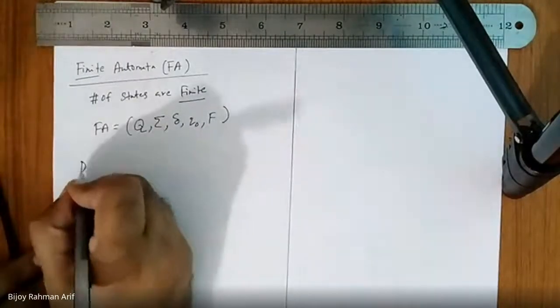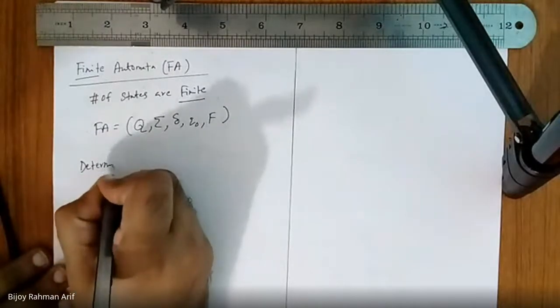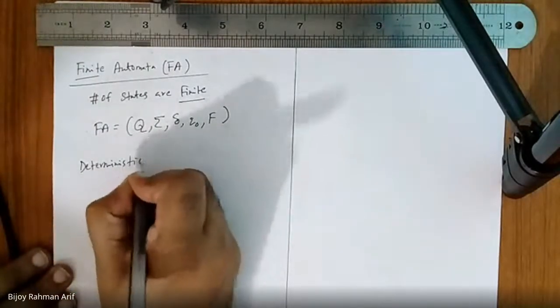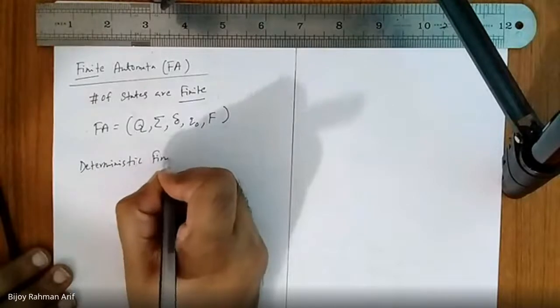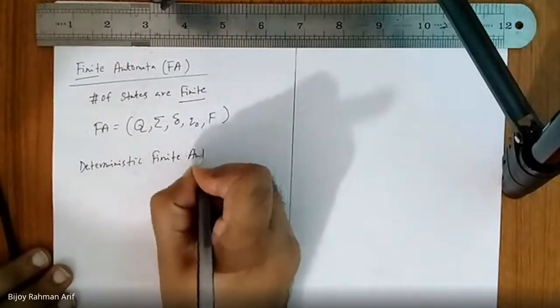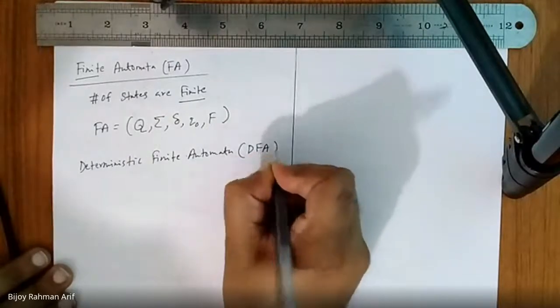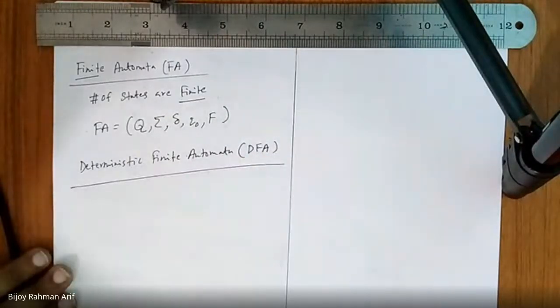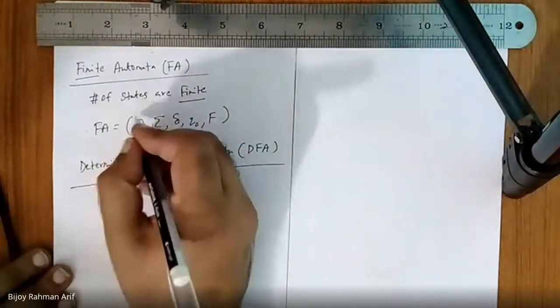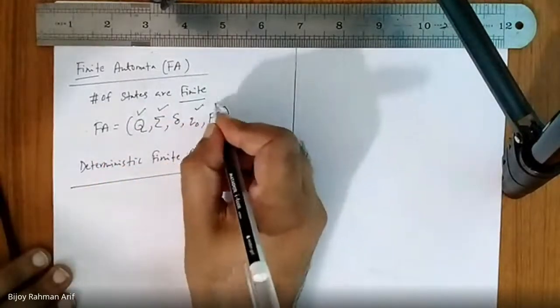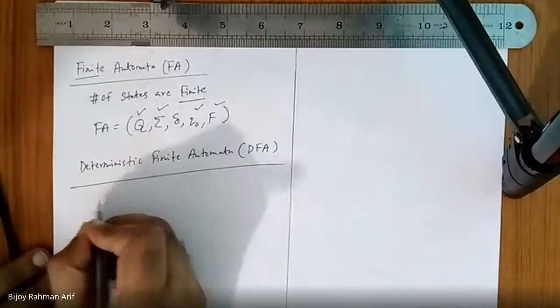What is deterministic finite automata, or DFA? What is the definition of DFA? All things are the same. Only there is a difference in delta.